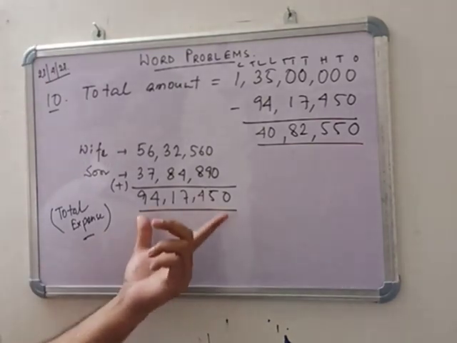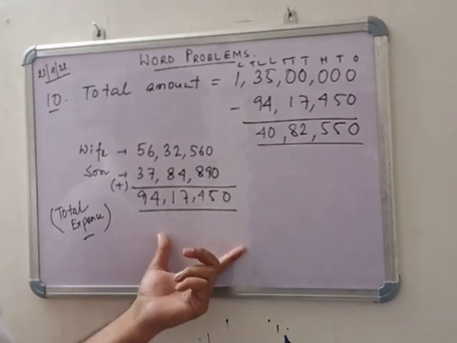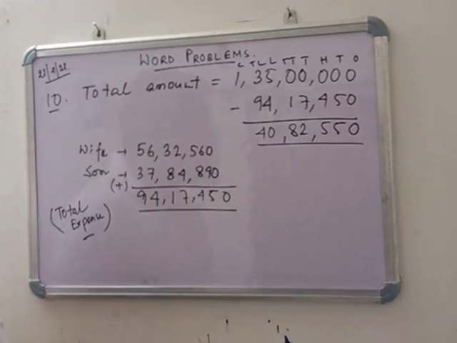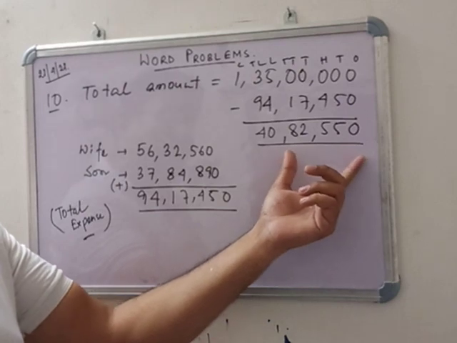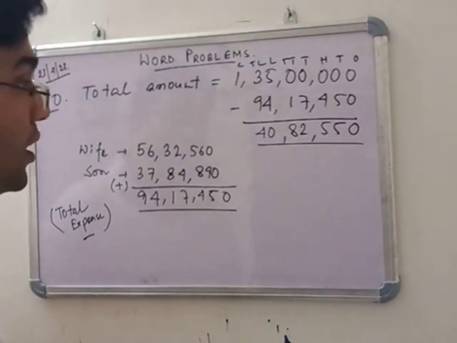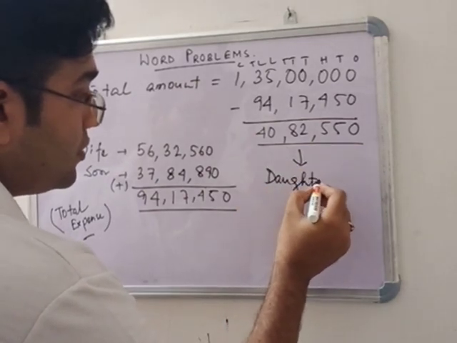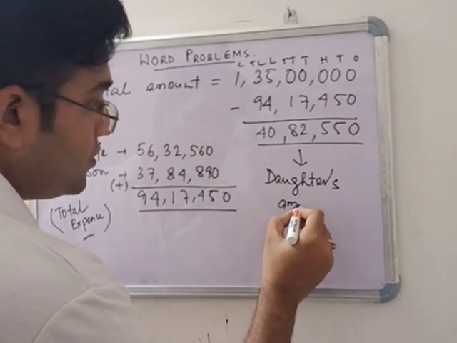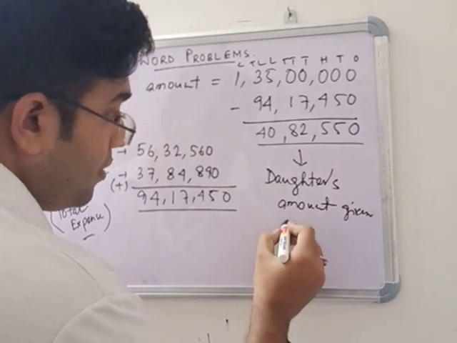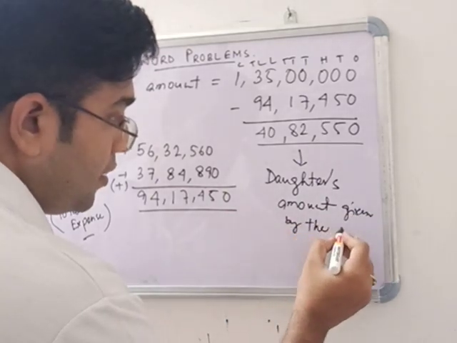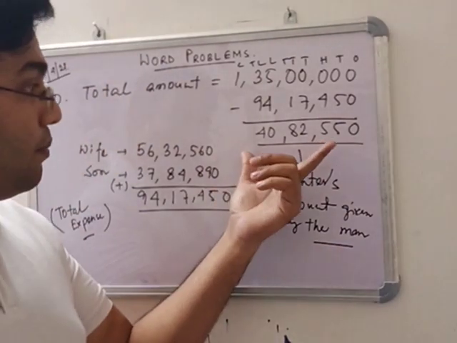So this is the total expense. The rest of the amount is given to the daughter. If we subtract this we get the daughter's amount. So subtract it, we get 40 lakh 82,550. So this is the amount given by the man to the daughter.